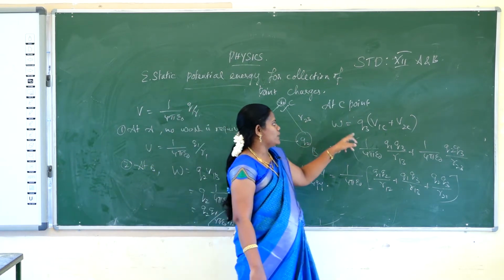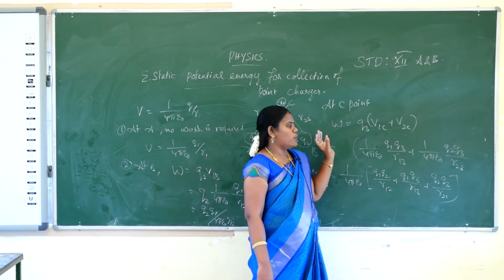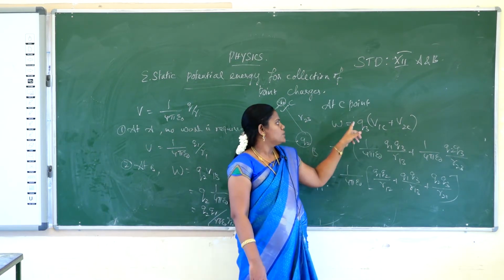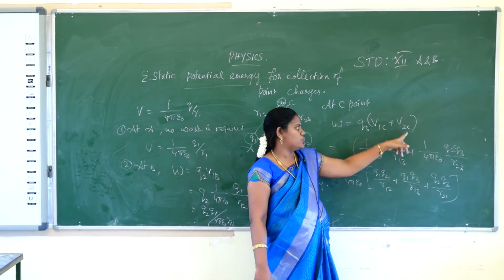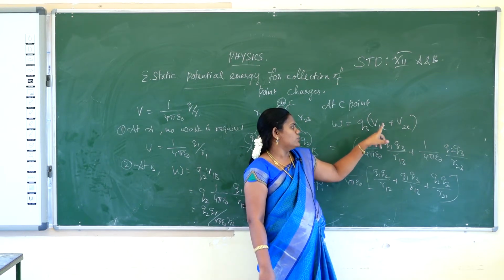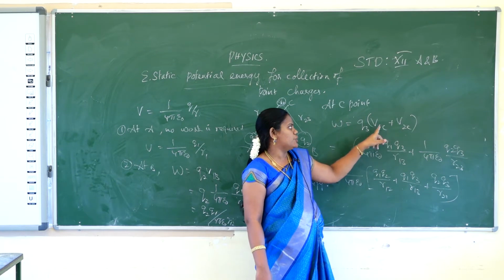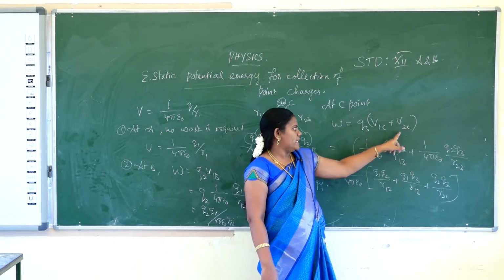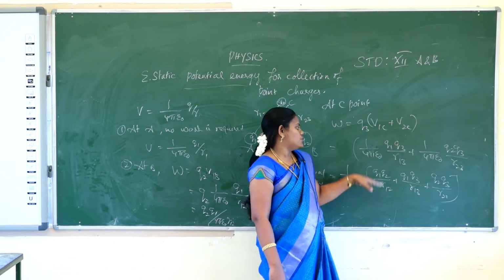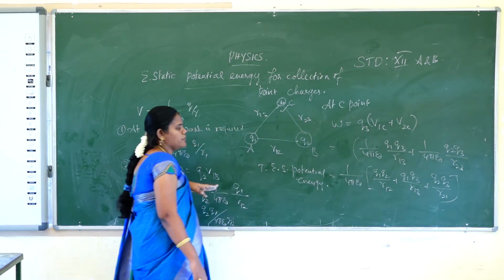So W is equal to Q3. Actually the work done is the product of charge and potential. So Q3 into V1C plus V2C. V1C is the potential at point C due to the charge Q1, and V2C is the potential at point C due to the charge Q2. So we calculate the total electrostatic potential.